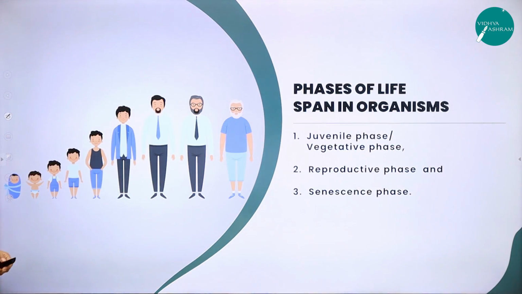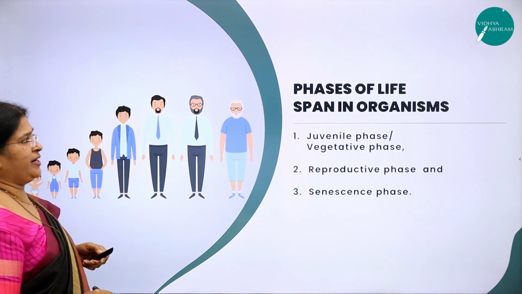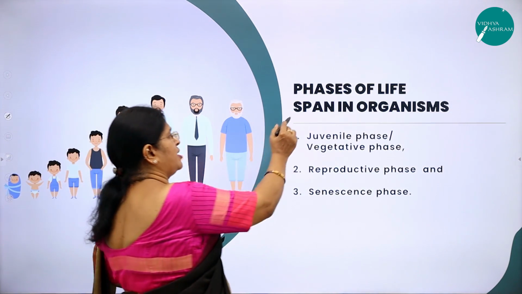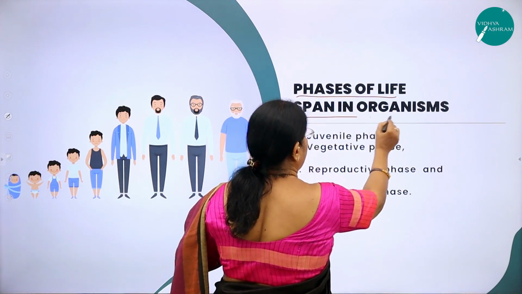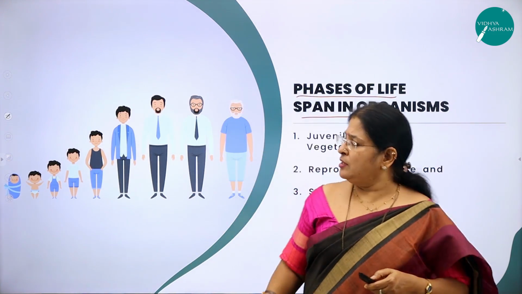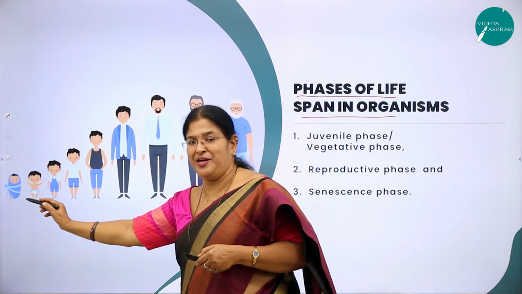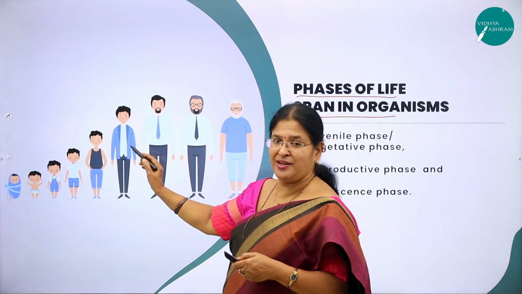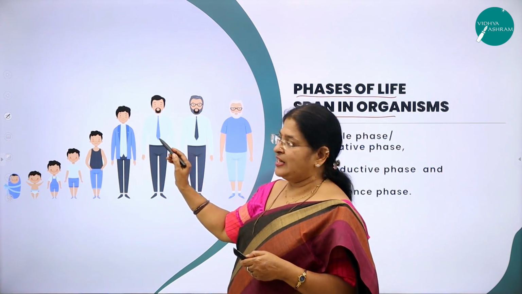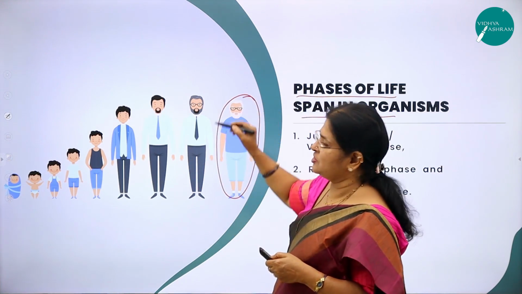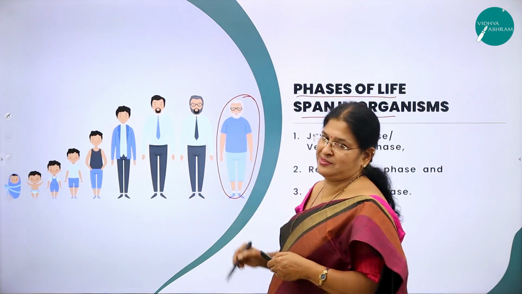Moving on to a very important aspect, any sexually reproducing organism will come across 3 phases of lifespan. Can you see this beautiful picture here? You can see a small baby growing, becoming an adult, then attaining sexual maturity. And in this picture, what do you observe here? This is an old person.